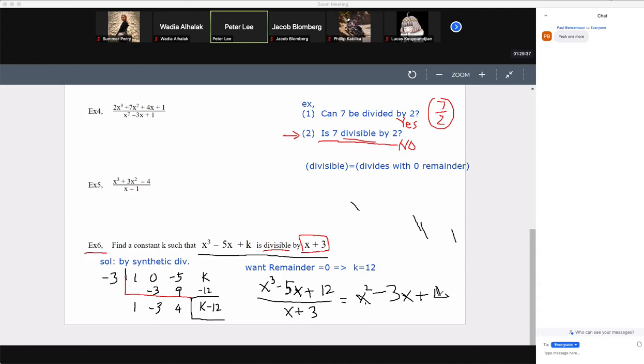Oops, what? It's not writing properly. So x squared minus 3x and the plus 4. And by the way, we should have a remainder. The remainder should be this, right?